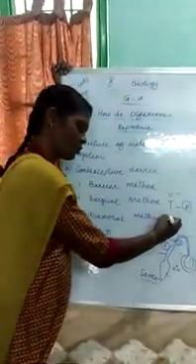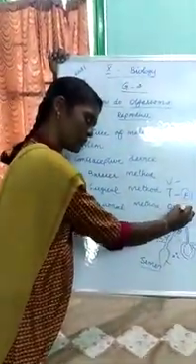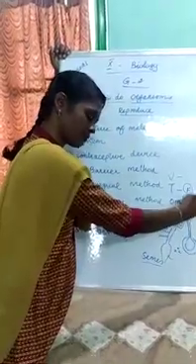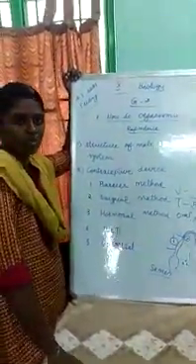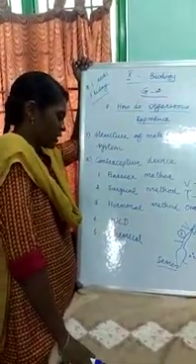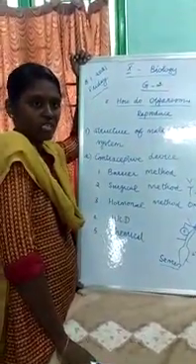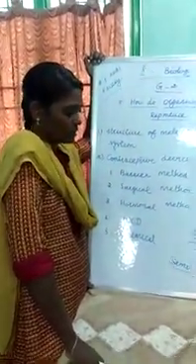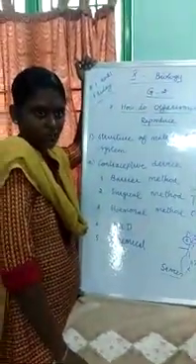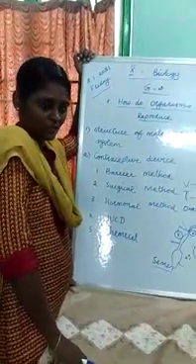Hormonal method means oral pills are there. Oral pills means tablets. When an individual, whether male or female, takes these oral pills, the hormone secretion needed for fertilization is prevented. The secretion is stopped or reduced.